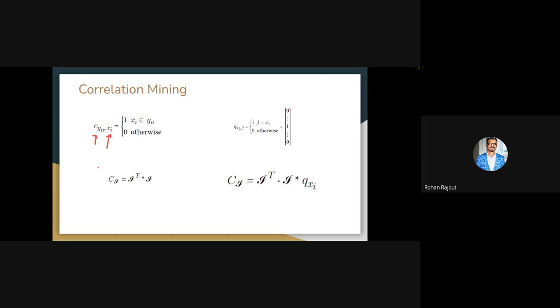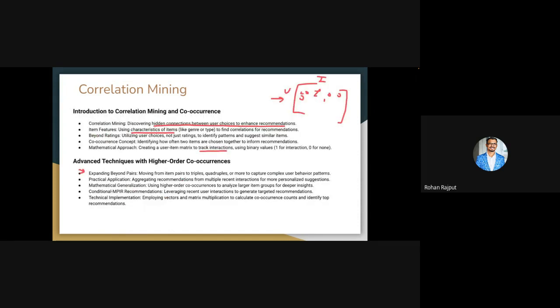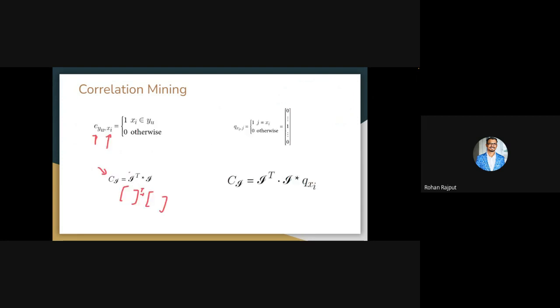Now you want to create this co-occurrence matrix. So what is this co-occurrence matrix? It is nothing but your interaction matrix multiplied by the transpose of that interaction matrix. The interaction matrix we discussed can be called I, right? So if we multiply the interaction matrix's transpose with itself, we will generate this co-occurrence matrix. And what does this co-occurrence matrix tell us? How many times two items appear together.